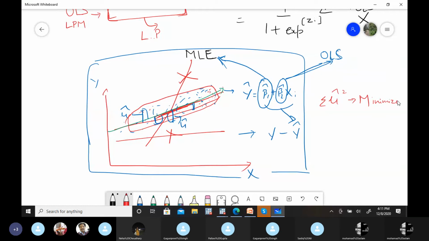एमएलई में क्या है, maximize. आप सोचो कि maximize किसको करेंगे, अगर हम इसको minimize कर रहे थे और इसमें हमने, ये same है, कोई difference नहीं है दोनों में, इसमें हमने maximize करना है. मतलब ये जो steps हम करते हैं, जैसे इसमें हम कर रहे थे summation u hat square, फिर हम क्या करते हैं, जो minima की first order condition होती है with respect to zero, उससे हम normal equations लेते हैं, और normal equations को solve करके हमारे पास हमारे beta estimates आते हैं, right. ये process MLE में भी same है, बस equation change हुई है, यहाँ equation कुछ और है, but यहाँ तो minimize कर रहे थे, यहाँ maximize करना है. आप just think कि maximize किसको करना है. Yes, that's true, minimize the difference between real and estimated value, मतलब किसको maximize करना है, अब just think कि किसको maximize करेंगे.